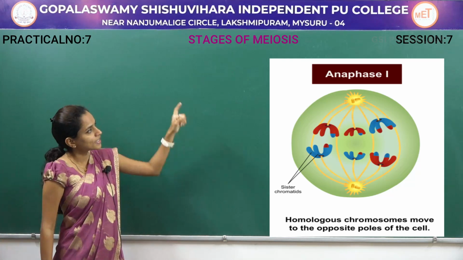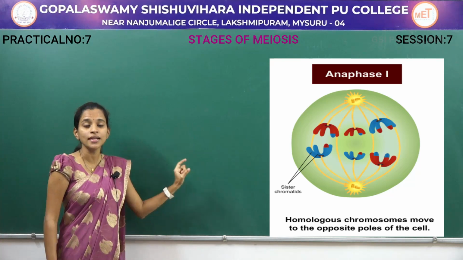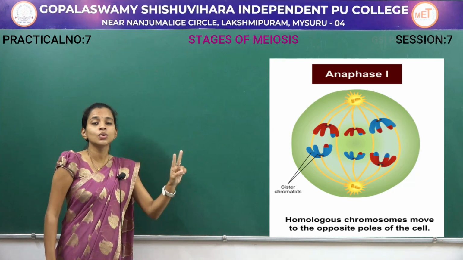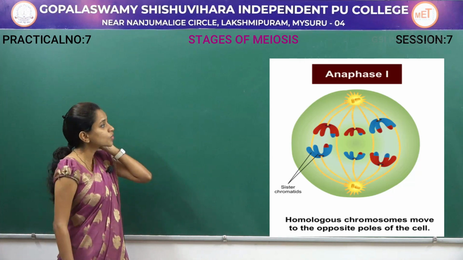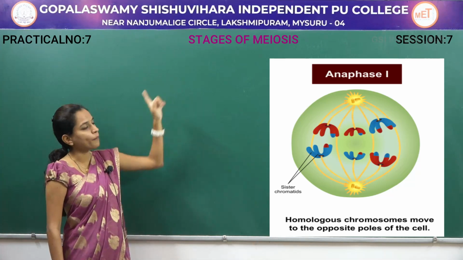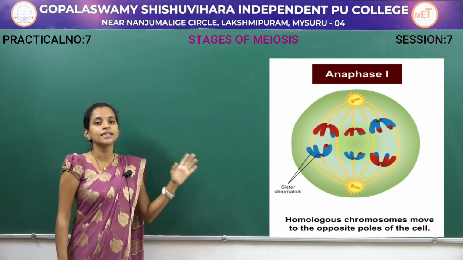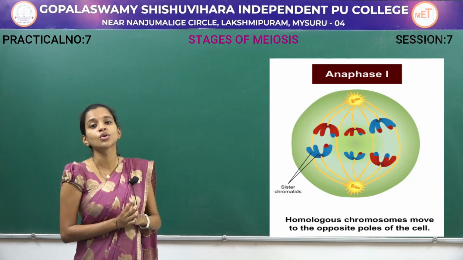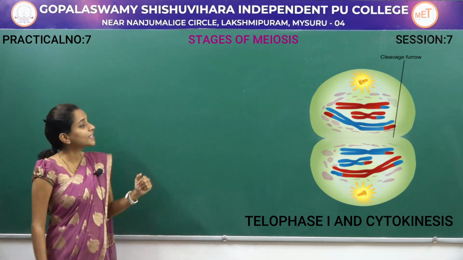Now you can see that the size of the spindle fibers from opposite sides has been reduced, and each chromosome has two sister chromatids, so together there are two arms. These homologous chromosomes which are separated now move towards the opposite poles due to reduction in the size of the spindle fibers. This much takes place in the anaphase 1 stage, that is movement of the chromosomes towards the opposite poles. Next comes the telophase stage.